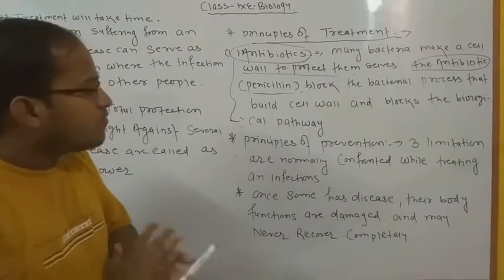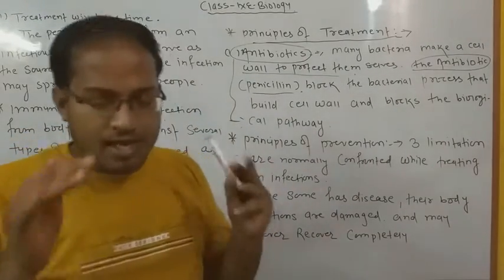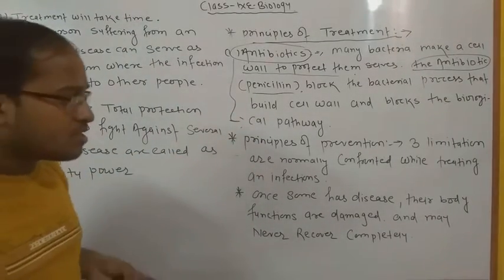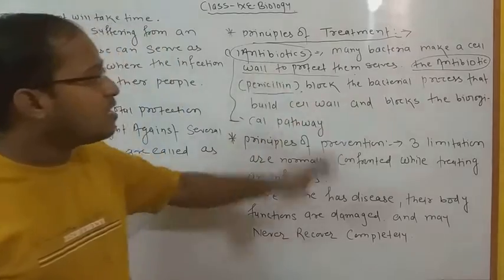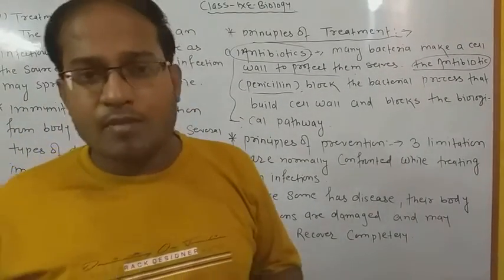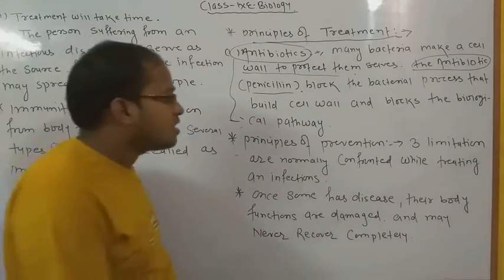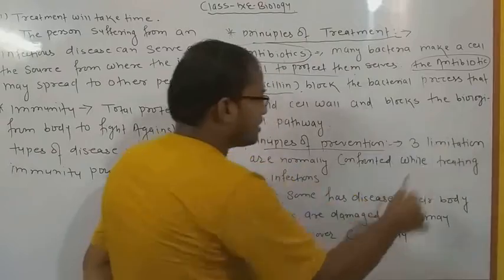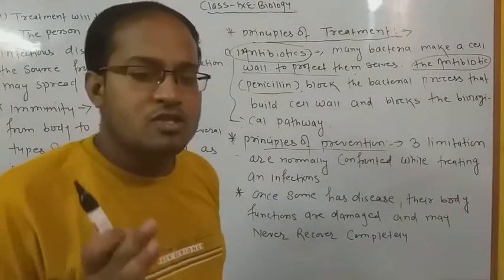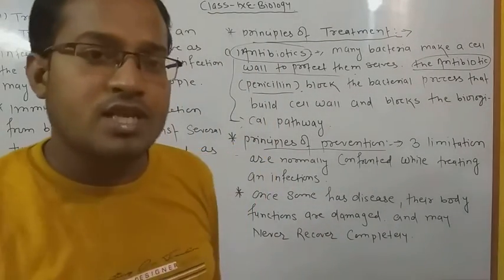So apart from that, we have to discuss the principles of prevention. Okay, क्या क्या ऐसे principles हैं जो prevention, मतलब हमें बीमारियों से बचाते हैं. We have discussed the antibiotic, we have discussed the immunity, how the immunities are generally developed in the human body. Okay, now today we are going to discuss the principles of prevention, and it comprises three steps. Okay, why? Because principles of prevention are generally affected by three types of major differences. And what was that? क्या है वो?